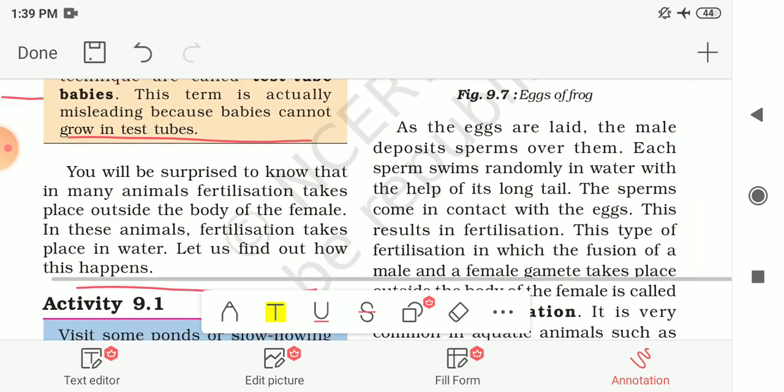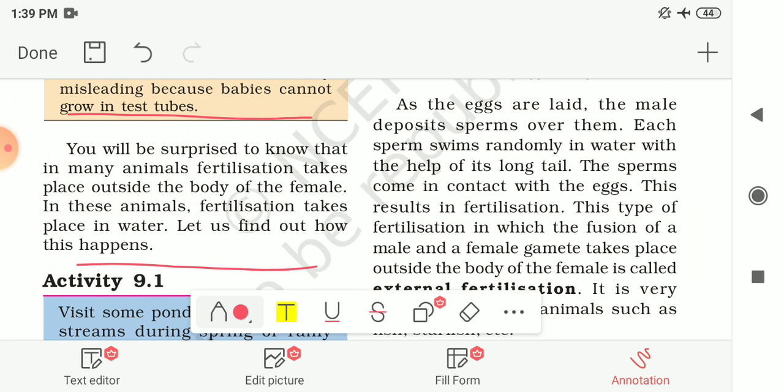As the eggs are laid, the male deposits sperms over the eggs. Each sperm has a long tail and swims randomly in the water with its help. The sperms come in contact with the eggs and this results in fertilization.